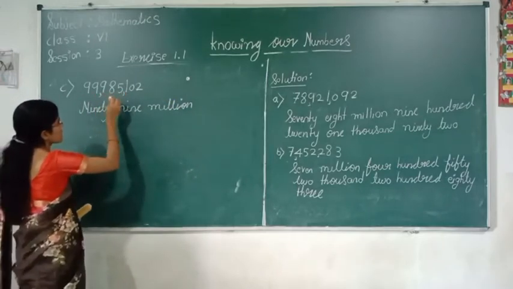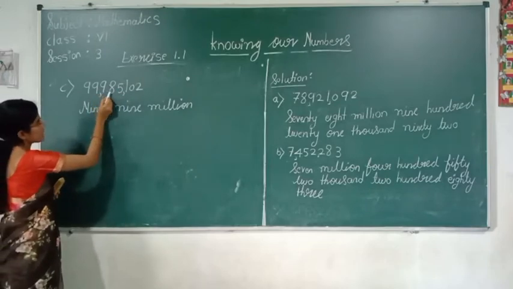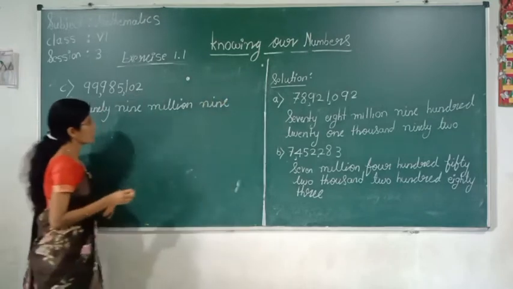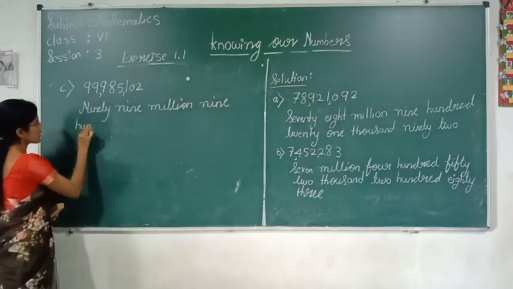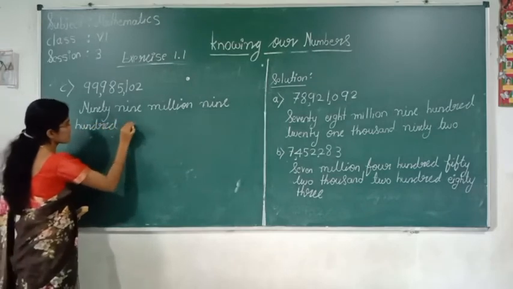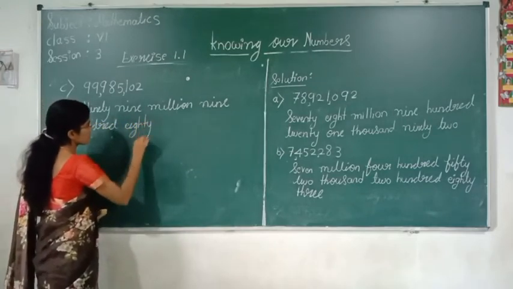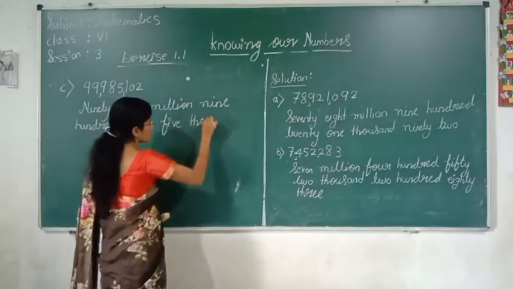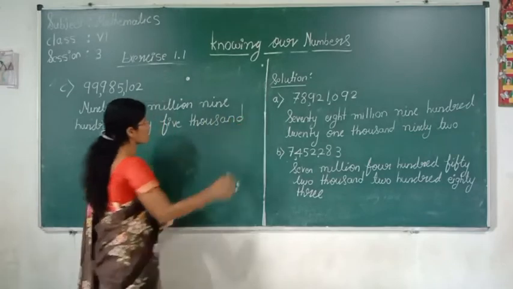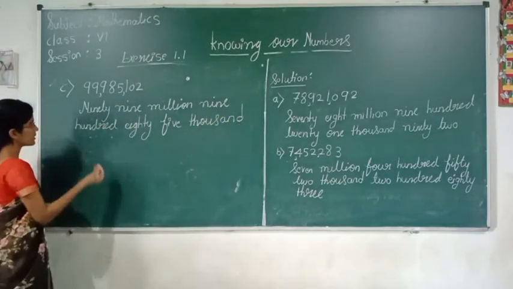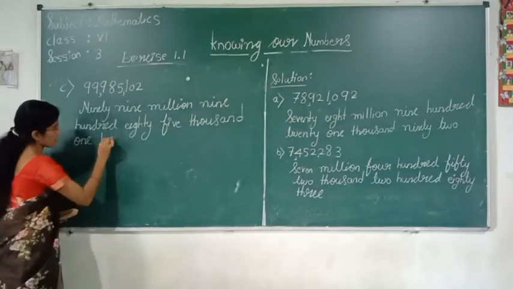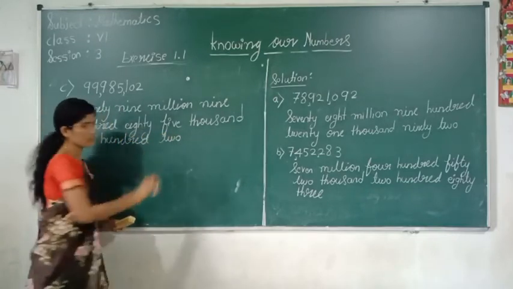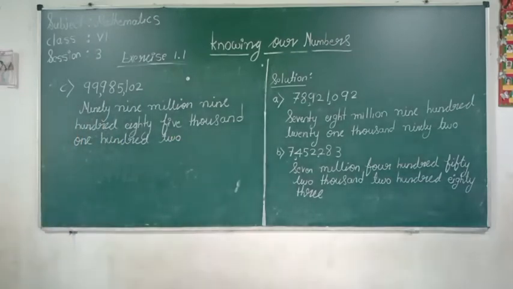You have to take your period name. 985,000, 85,102.